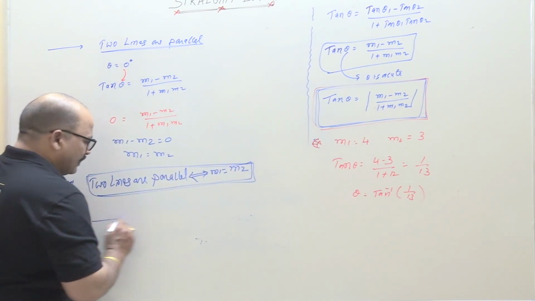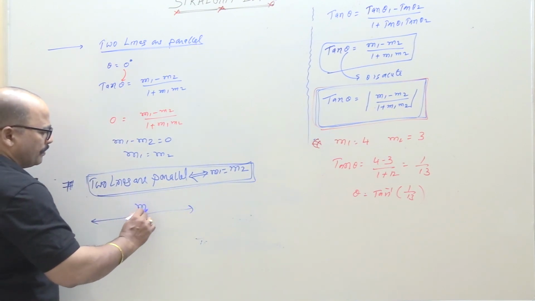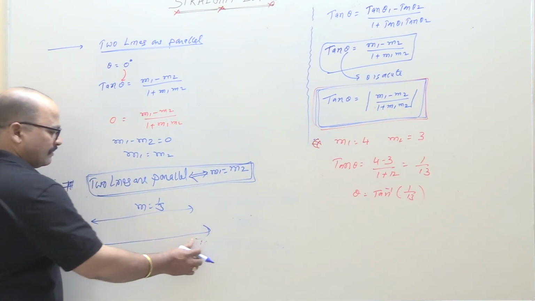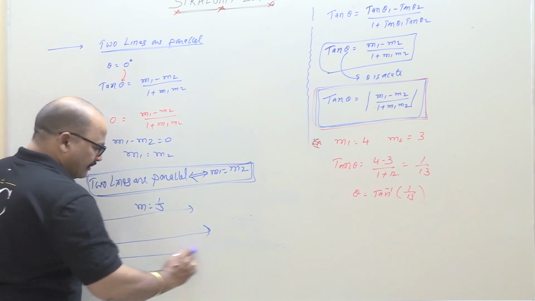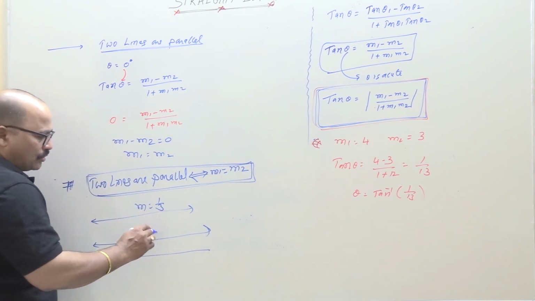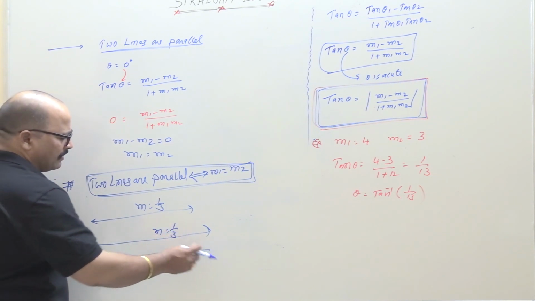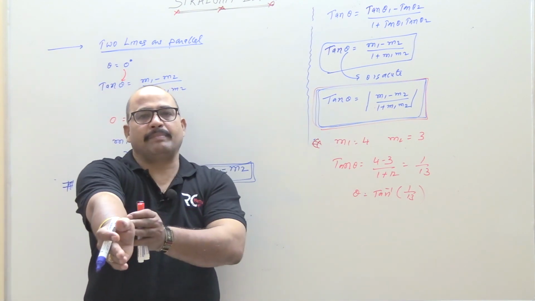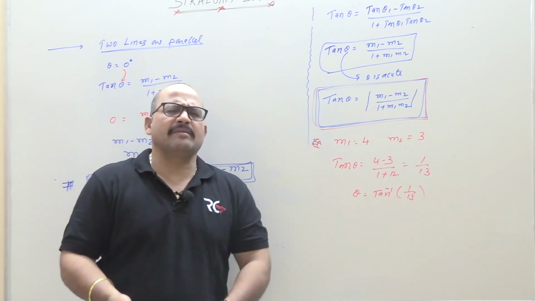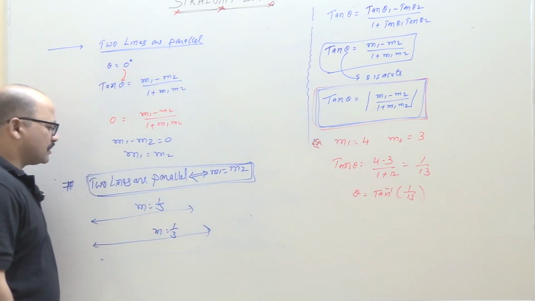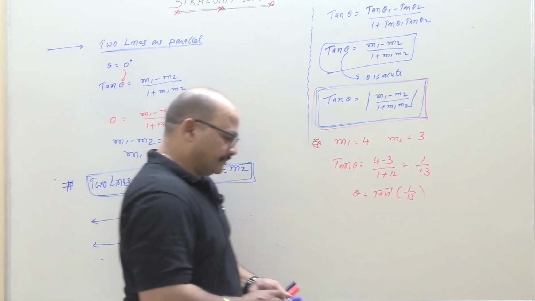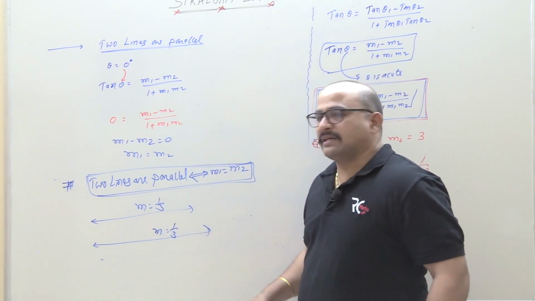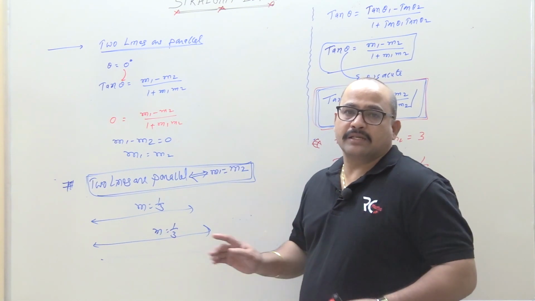For example, on a railway track, suppose the slope of this line is m equal to 1 by 3. Now I am asking, what is the slope of another parallel line? All the lines are parallel, so the slopes are the same. This is the condition. So students, if in the railway track one line has slope 1 by 3, then the parallel line's slope is also 1 by 3, or for any parallel line, that is the condition. This is the most important. You have to learn this, very important. Please remember, students, when two lines are parallel, slopes are equal.